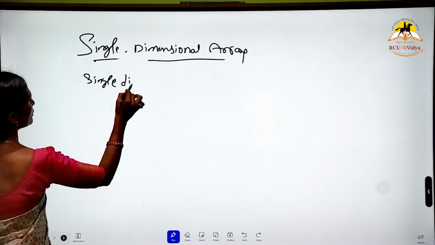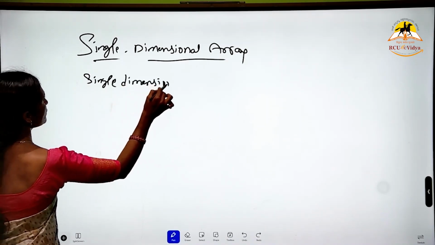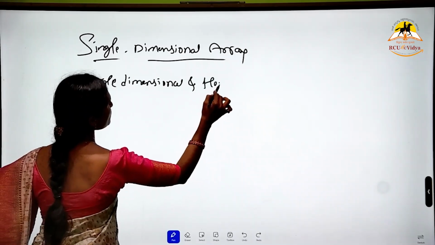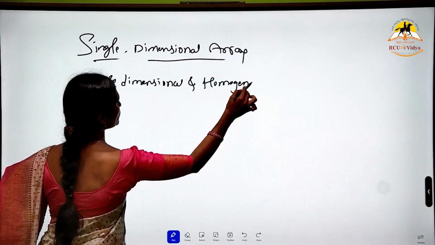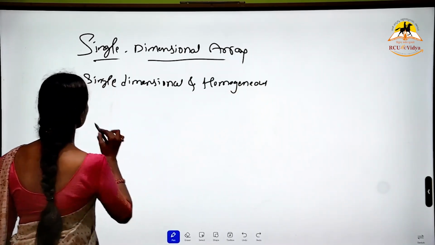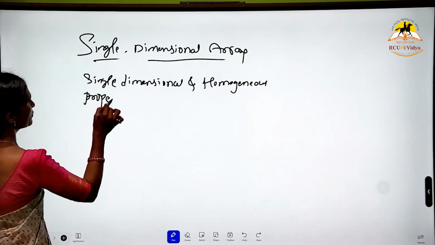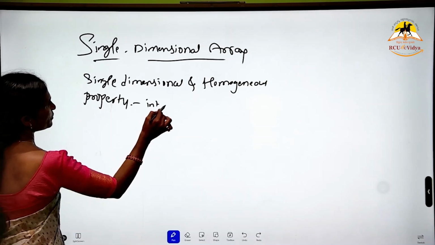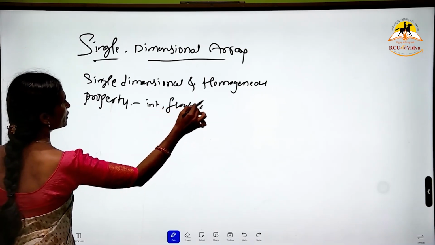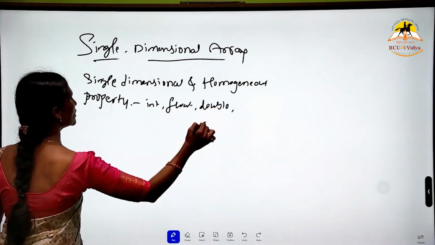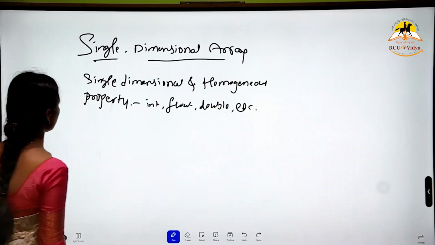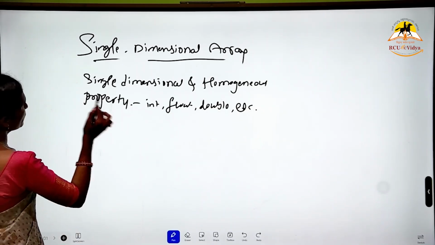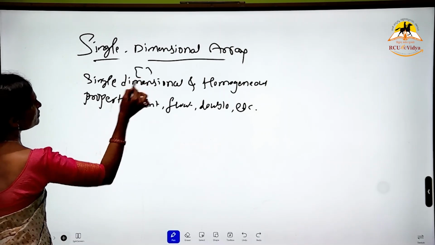Homogeneous property means all have the same behavior. It may be integer, float, double, or char. All the data of the same type is called an array. Here it is one dimensional because it has a single subscript.